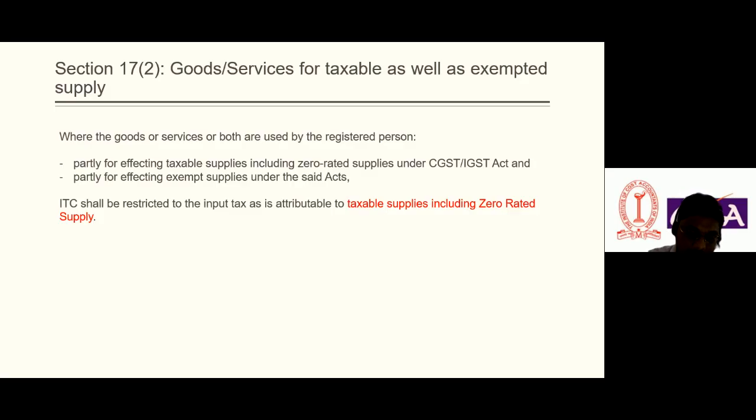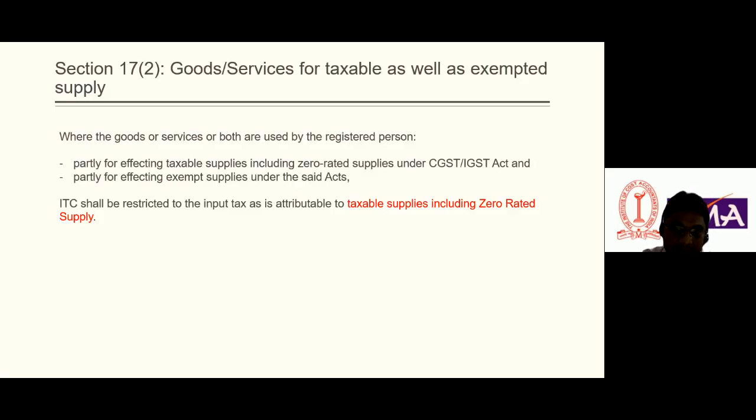Let's take an example. A recipient has purchased goods on which he has paid GST at the rate of 5%. Okay, and he is selling the goods further.